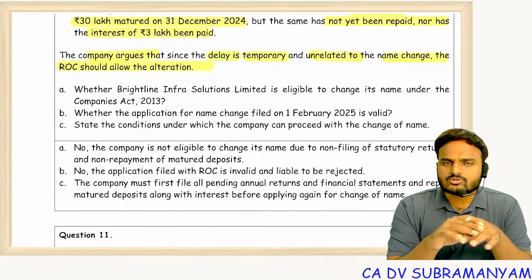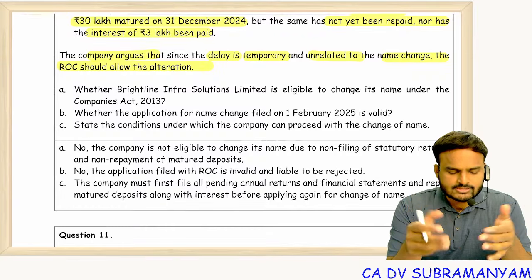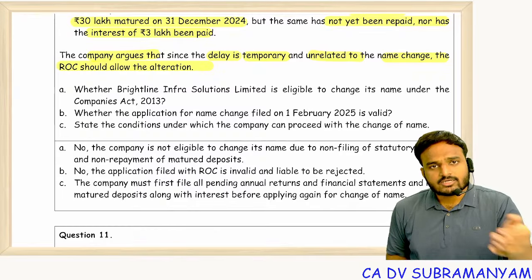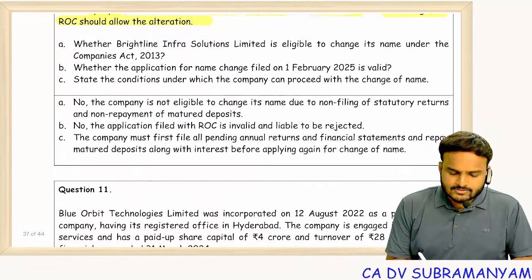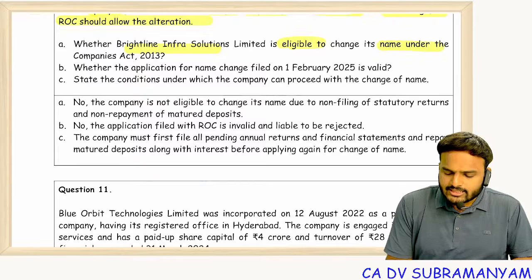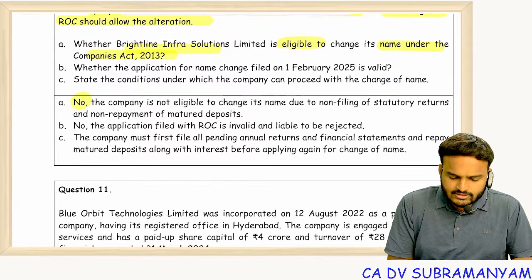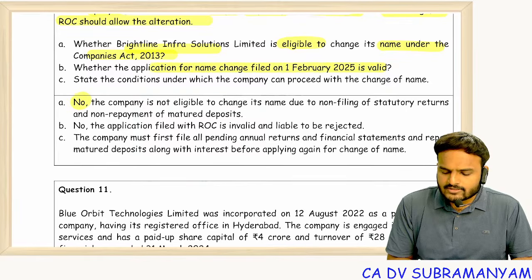Company is not allowed to change its name. The solution is to rectify the name and rectify the defects, go for name alteration. So whether the company is eligible to change its name under the Companies Act 2013, the answer is no. Whether the application for name change filed on 1st February is valid? No, because the application filed with ROC is invalid and liable to be rejected because of those defects.